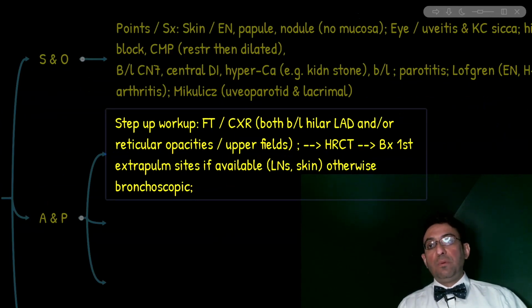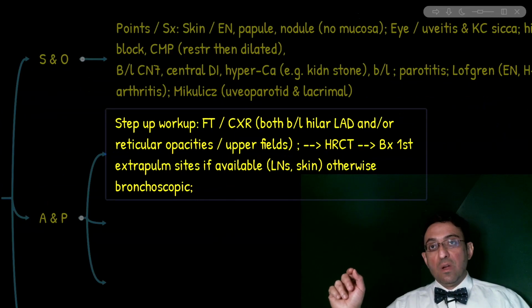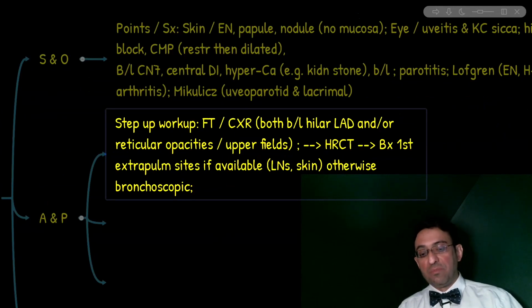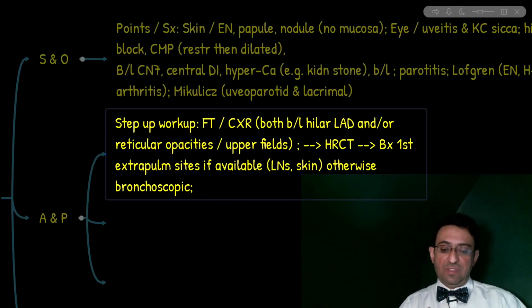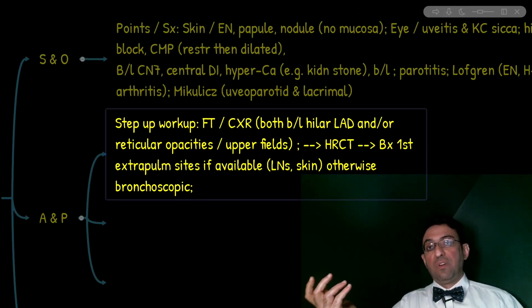Why is CT important? Even though the diagnosis is made through the pathologic assessment of the biopsy, the staging of the disease requires CT assessment of the exact pattern of pulmonary involvement. What are these stages? The first stage is hilar adenopathy alone. The second stage is hilar adenopathy plus reticular opacities indicating interstitial involvement.